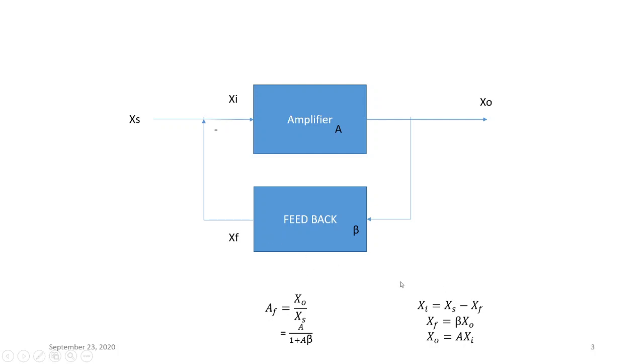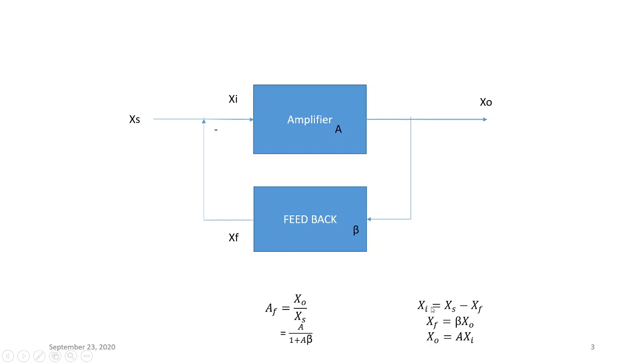So the transfer function, output upon input, of this negative feedback amplifier can be found out very easily. We can write the first equation for xi. Xi will be given by xs minus xf as there is negative feedback, but xf is a part of the output, which will be given by xf equal to beta into xo. Then we can substitute xf in the first equation of xi. That equation now will be xi equal to xs minus beta into xo. And also the output of the basic amplifier can be very easily given by xo equal to A into xi.